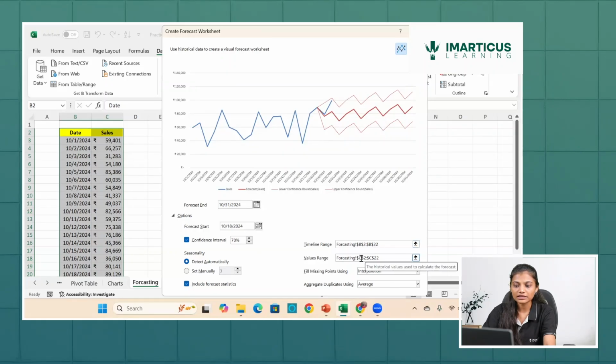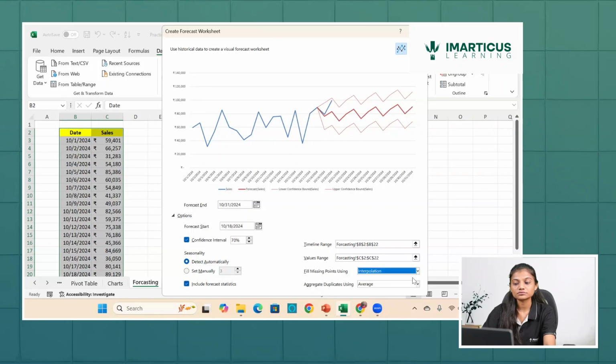Now the timeline range and value range, I've selected this data. Fill missing values with: let's say in my dataset there are missing values. By default it will interpolate, taking the nearby ranges and interpolating the data with that value. Or else you can put 0, but keeping 0 as a forecast value doesn't make any sense. So I'm taking interpolation.